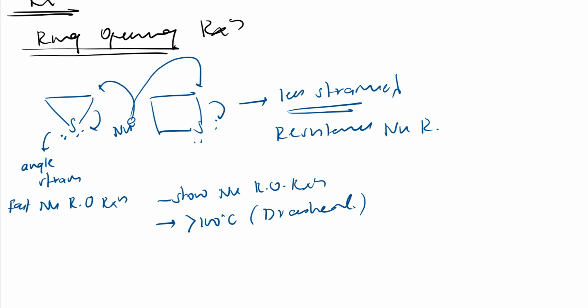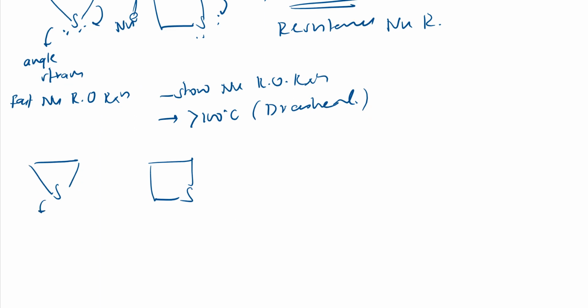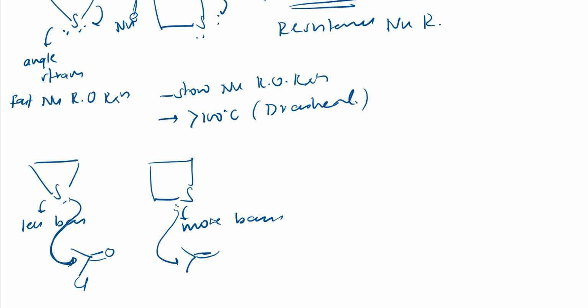Next thing. Here I have told this sulfur, as the S character will be more, is less basic, whereas this will be more basic. So what happens if I have any electrophile like this? It can't donate that easily, it won't donate that fast, whereas this will donate very fast to this electrophile, right?